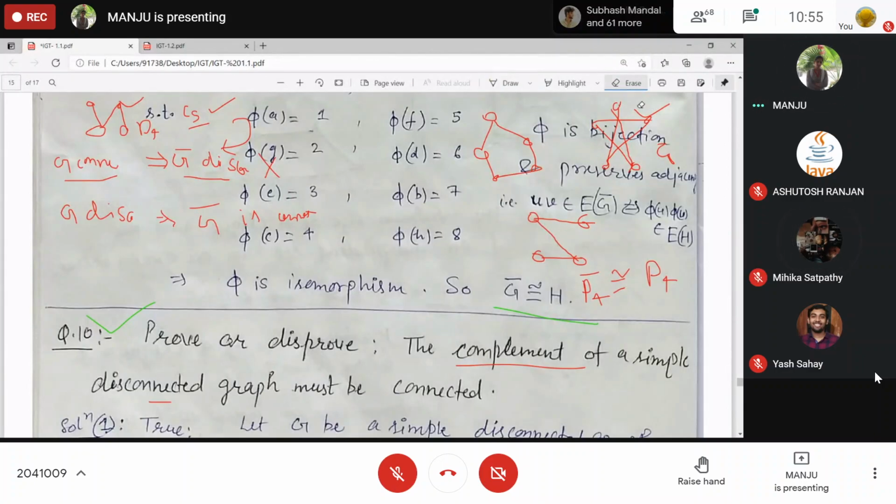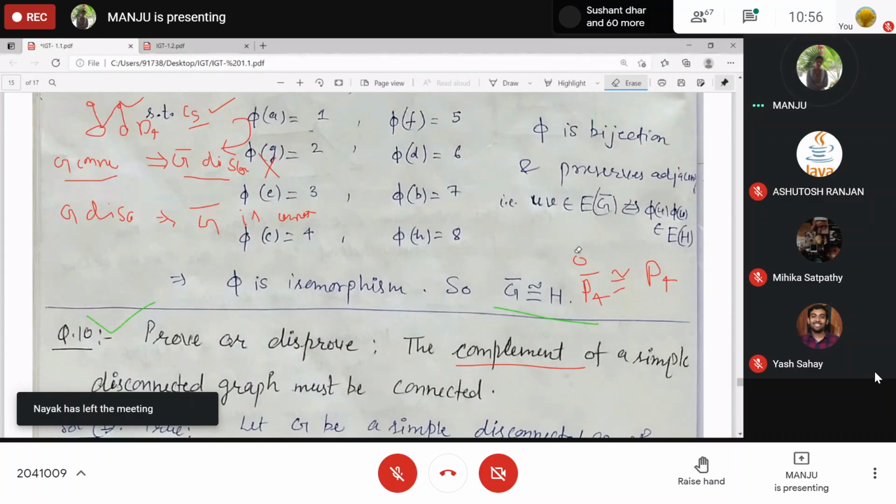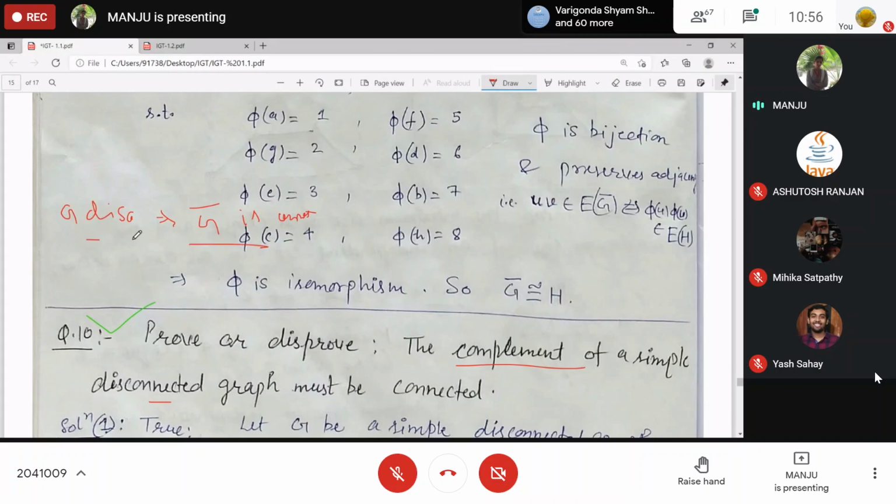Yes, ma'am. Okay. Now, what about the converse statement? Converse, or you can just say second statement. If G is disconnected, then what can you say about the statement? Its complement will always be connected. See, connected के part में तो हमने देख लिया. G complement may not be disconnected, right? We have some examples which are countering it. Okay. So that statement is not true. If G is disconnected, what about its complement? It will always be connected. Okay, this is true.